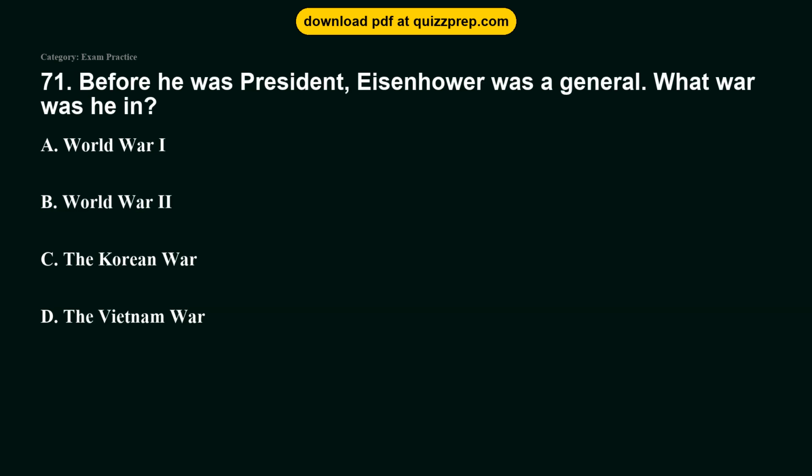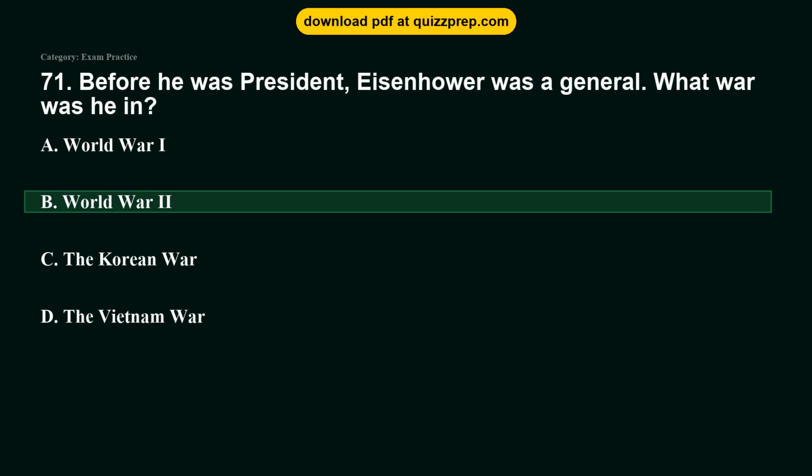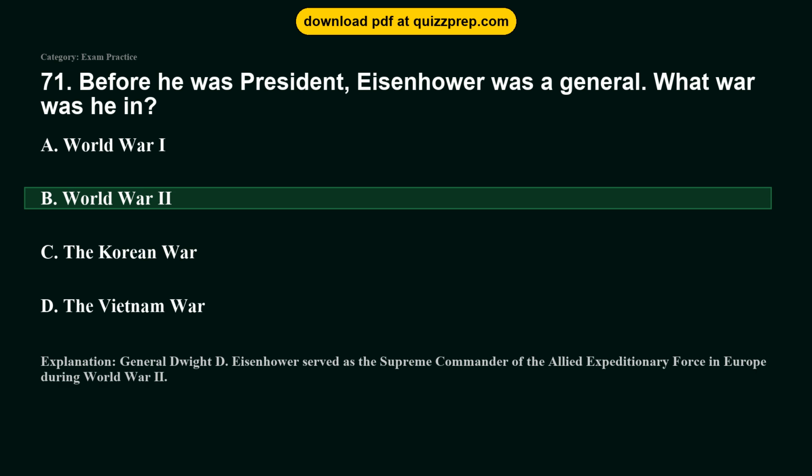Question 71. Before he was president, Eisenhower was a general. What war was he in? Option A, World War I. Option B, World War II. Option C, the Korean War. Option D, the Vietnam War. The correct answer is option B, World War II. General Dwight D. Eisenhower served as the Supreme Commander of the Allied Expeditionary Force in Europe during World War II.